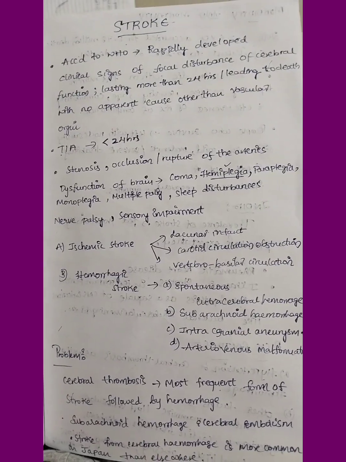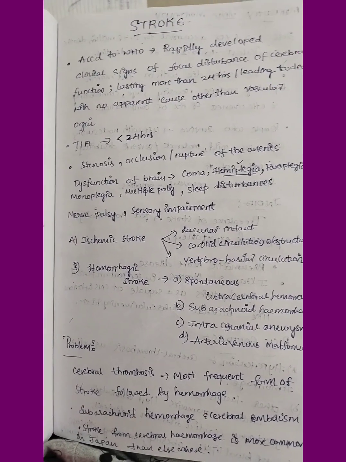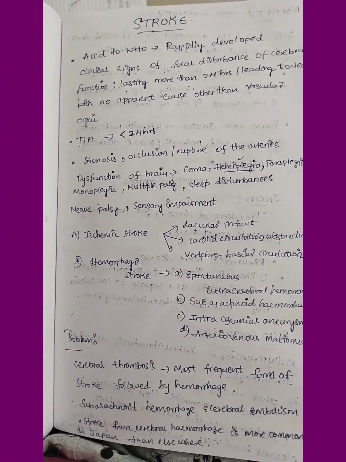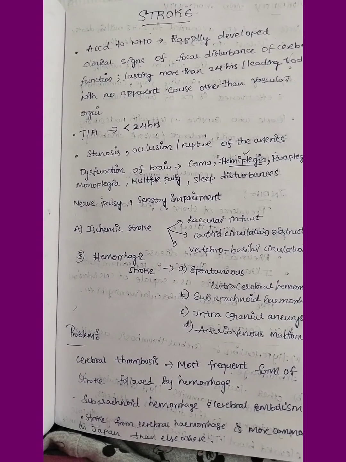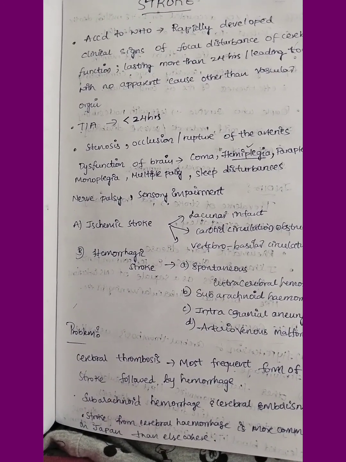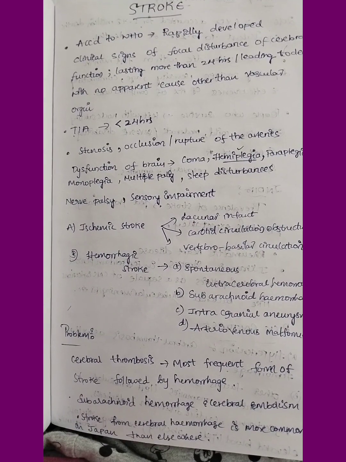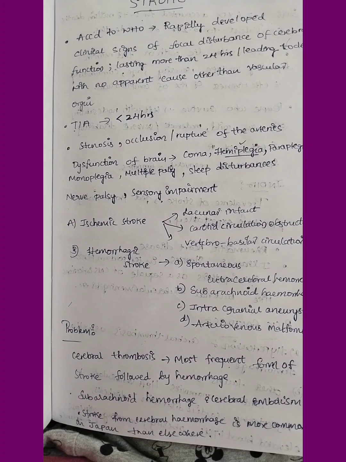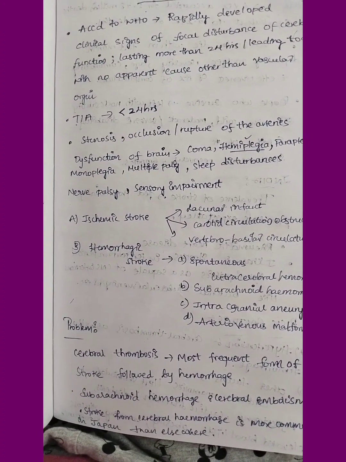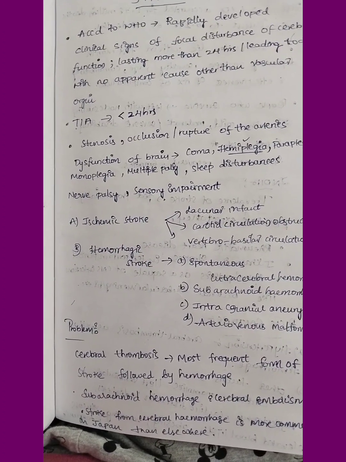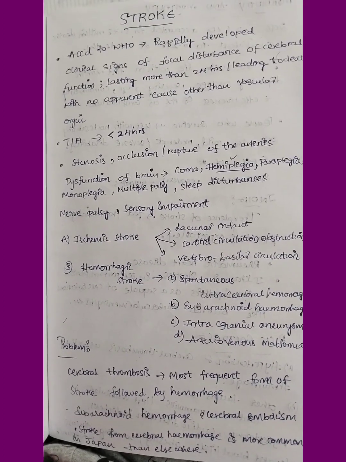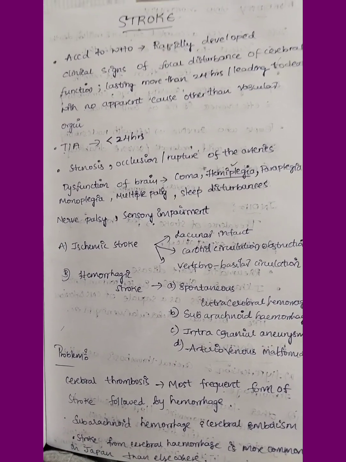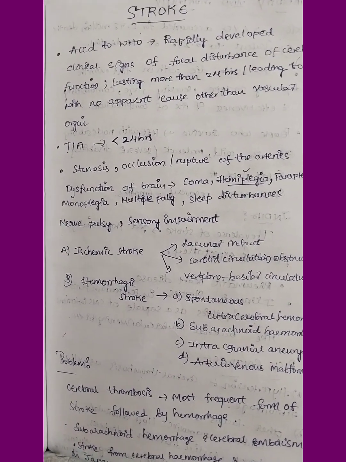Guys, today we are going to discuss stroke. Suppose a 60-year-old man comes to the OPD with chief complaints of palsy of the right half or left half of his body, with deviation of the angle of the mouth and profuse seizures, or with any comorbidity like diabetes, cardiovascular diseases or epilepsy, then we will suspect it is a stroke case.